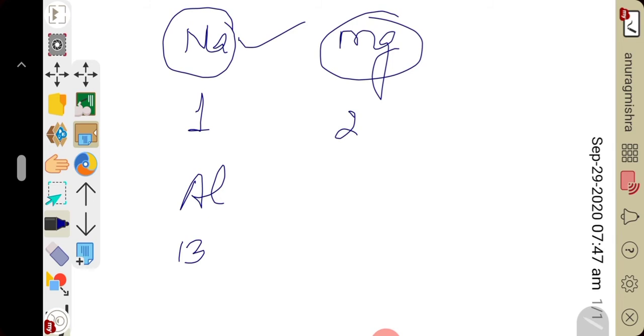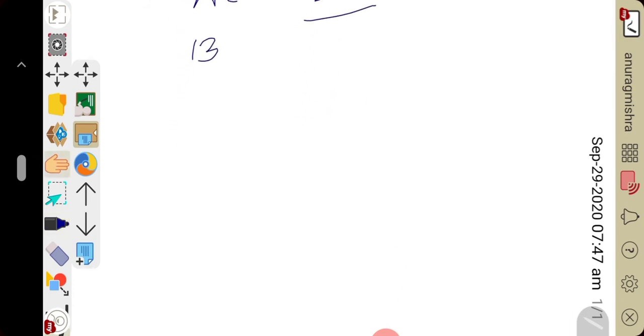Similarly, silicon summarizes the property of 14 group. Phosphorus 15, sulfur 16, chlorine 17. That's why they are known as typical element. So the element of third period which summarize the property of their respective groups are known as typical element. I hope you people understood the meaning of typical element.